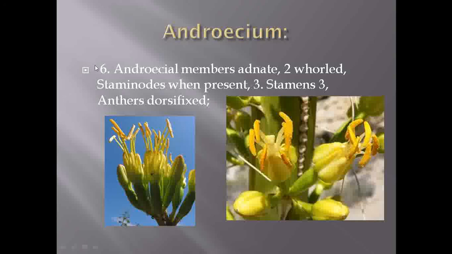See that here also the anthers are present in two whorls, means here three anthers are small and three anthers are large. So they show 3 plus 3 arrangement. And if you observe this filament, the filament is dorsifixed. So these are the characters of the androecium.